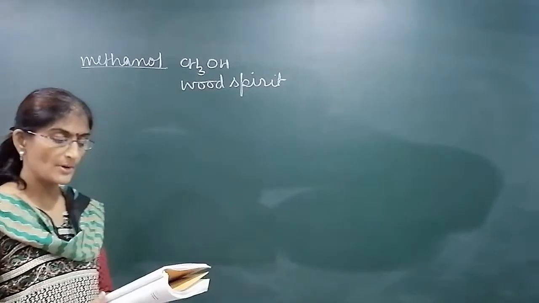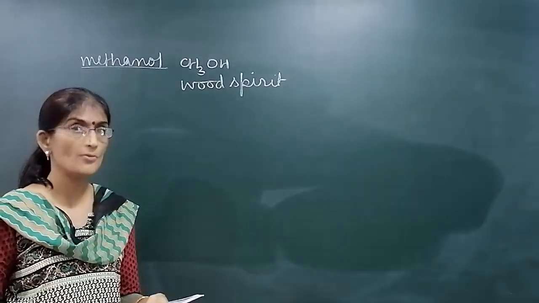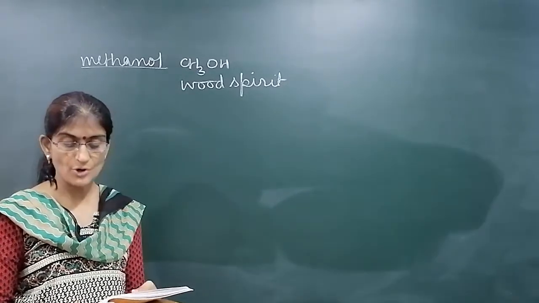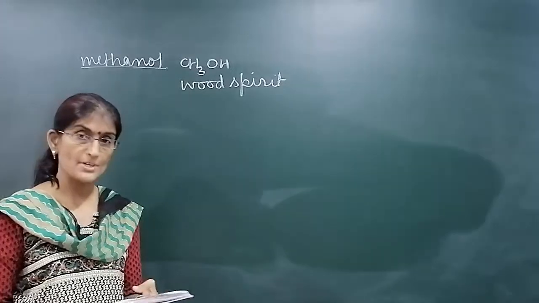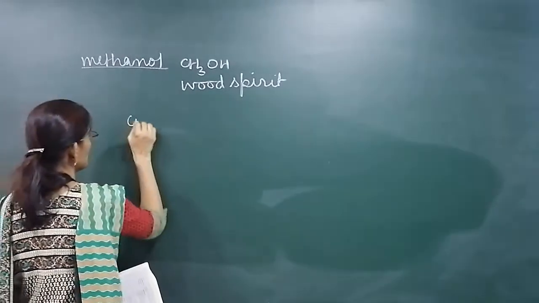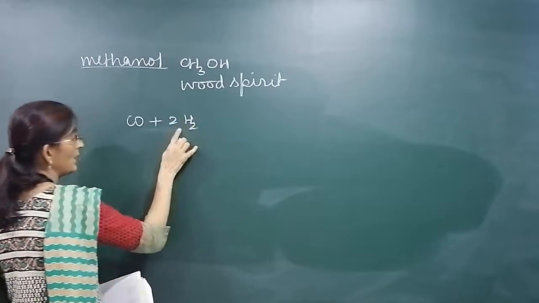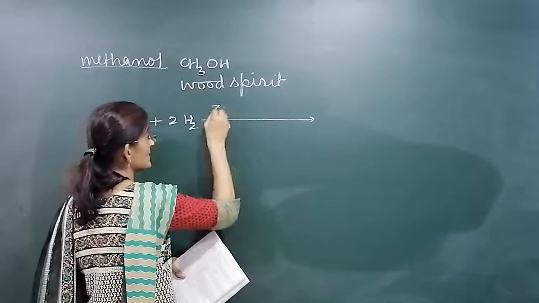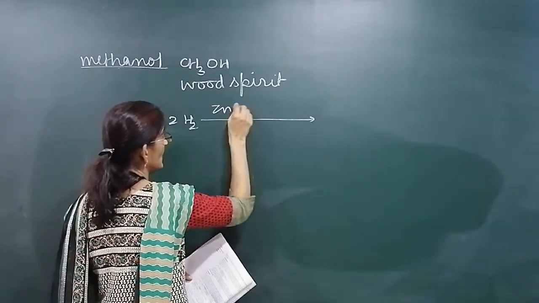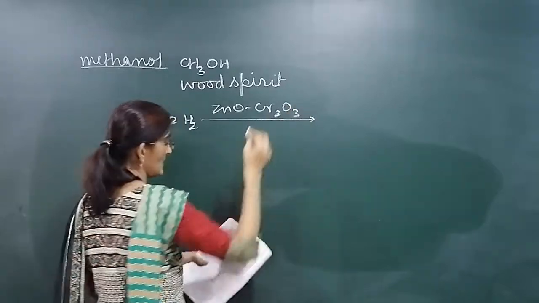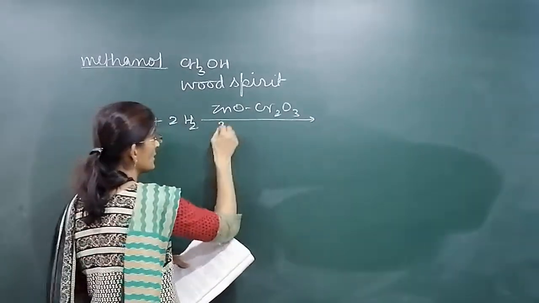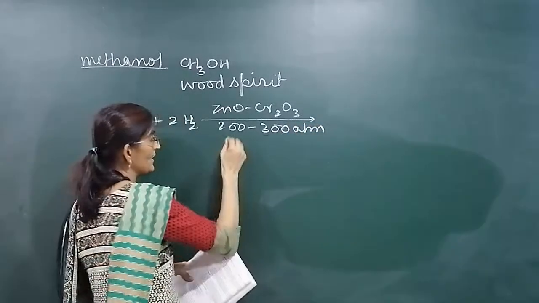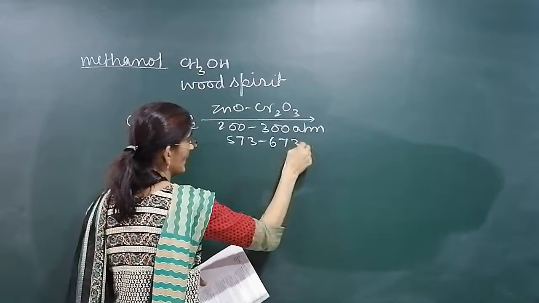Why is it called wood spirit? Because it is obtained from destructive distillation of wood. It is manufactured by catalytic hydrogenation of carbon monoxide at high pressure and temperature. Commercial production: CO plus H2, catalytic hydrogenation of carbon monoxide. Condition: the catalyst is zinc oxide and Cr2O3, the mixed catalyst, at high pressure and temperature, 200 to 300 atm pressure and 573 to 673 Kelvin temperature.